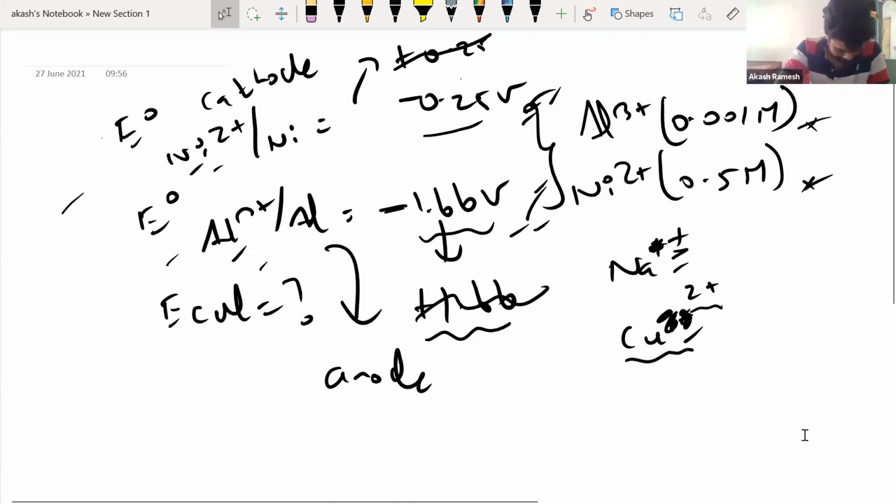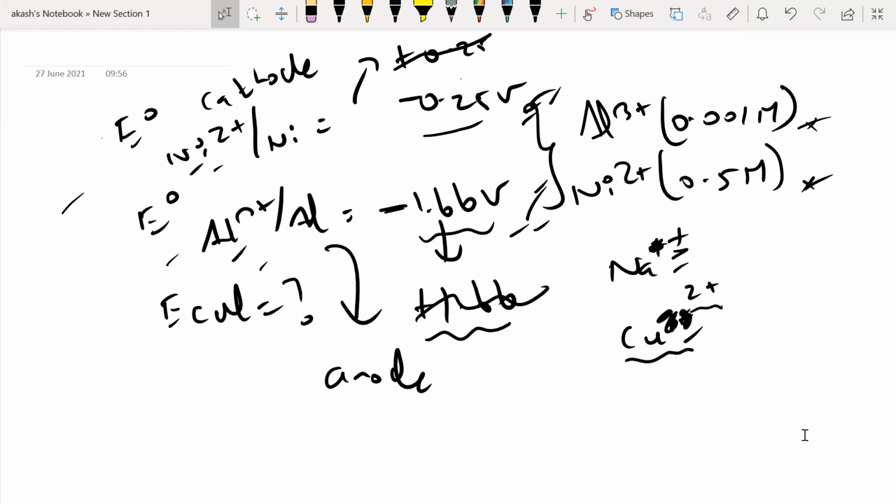One more minute, people. Sir, the log of A by B formula is log A minus log B, sir. Correct, correct. Log of A by B is log A minus log B. Yes, absolutely.